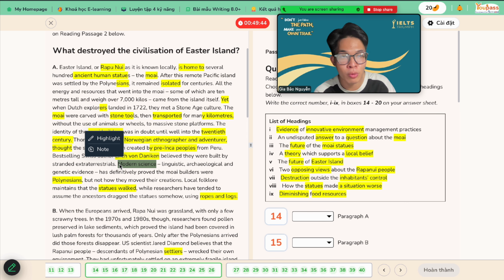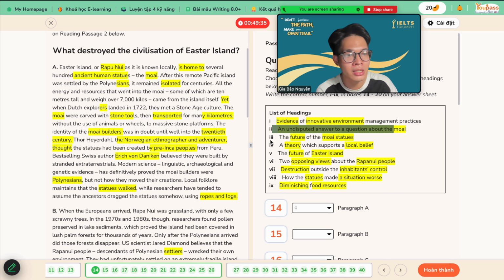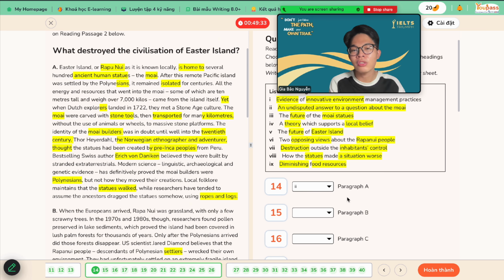All right, so we have a lot of answers for one question: who is the builder? Okay, so I think this one is the answer. And this one is absolutely correct, right? For that reason, I'm going to highlight the whole sentence right here. Okay, move on to the second one.